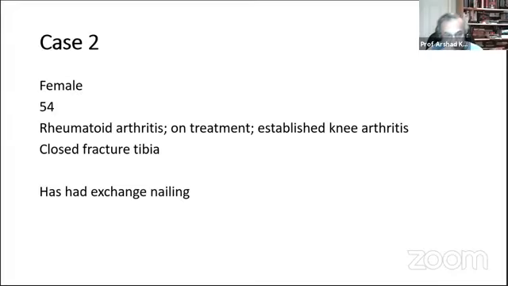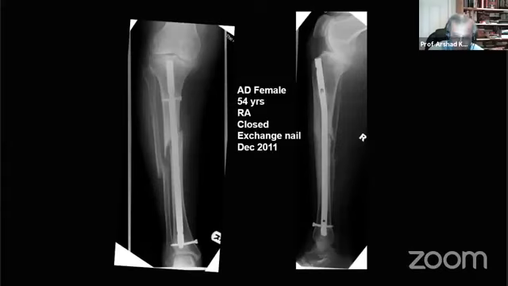So this is a lady who has rheumatoid arthritis. Okay, and she is on rheumatoid drugs, and if she doesn't take them, she's crippled. So she has to take her drugs. She already has established knee arthritis, and she has a simple or low energy fracture of her tibia. She's already had one operation, and this is it. And now she has dynamized her nail again herself. So you'd look at that and you say, oh, this is bad luck, isn't it? This must be the rheumatoid.